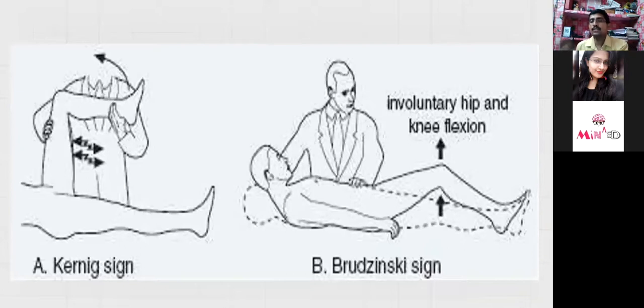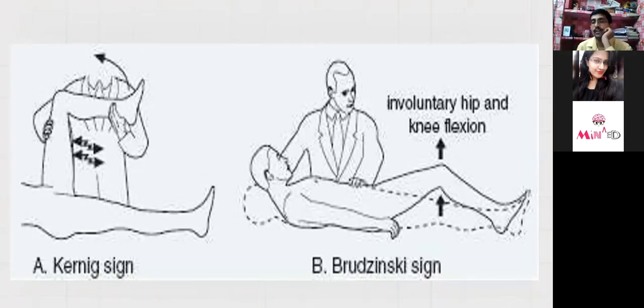Now, Kernig's and Brudzinski's signs are given in the same slide. Why? Because both are going to tell you the same thing. Just the performance, the area of application, is different. As you can see in the left image, the therapist is flexing the hip, then extending the knee joint.